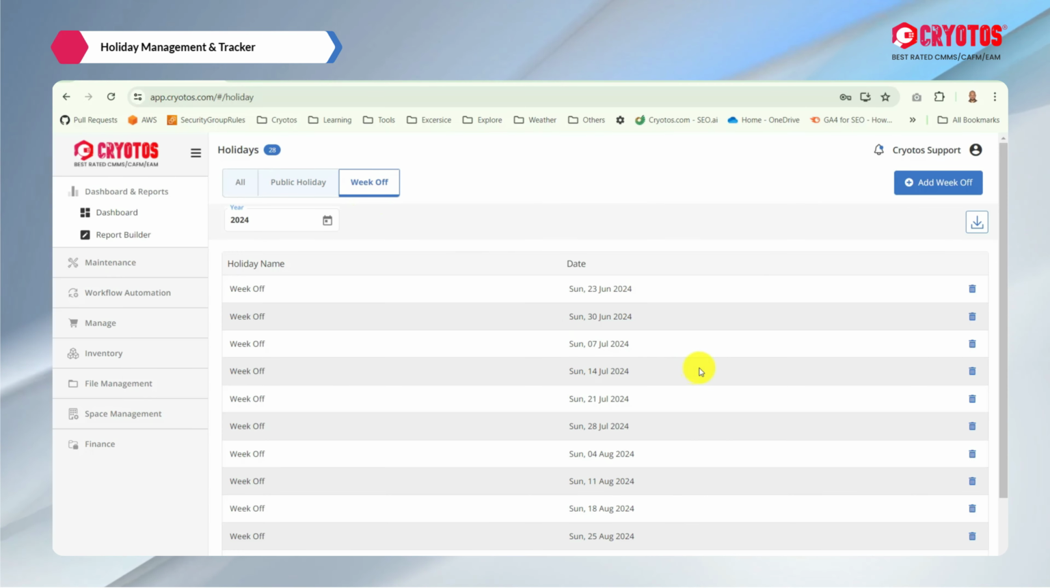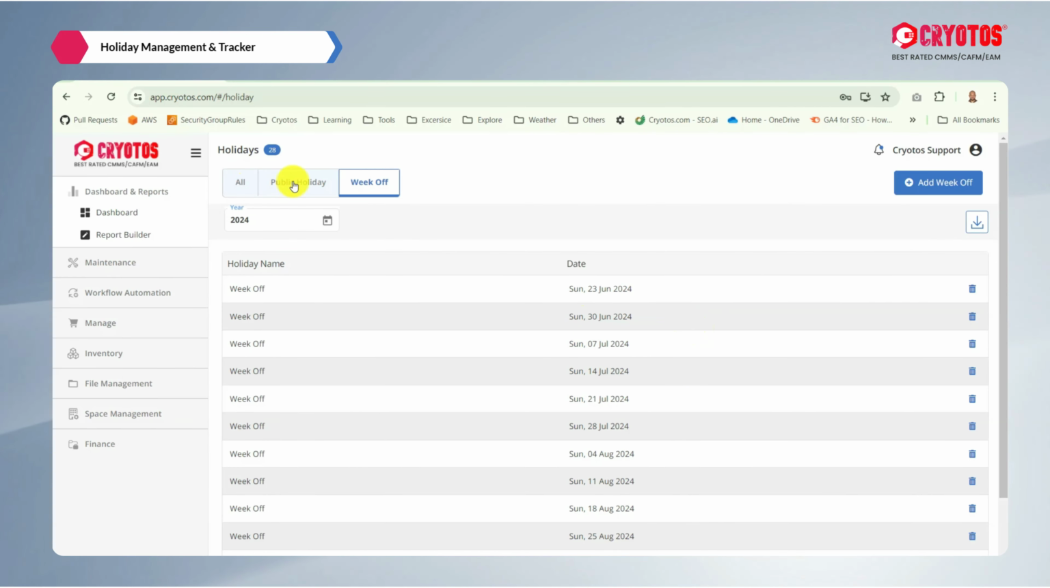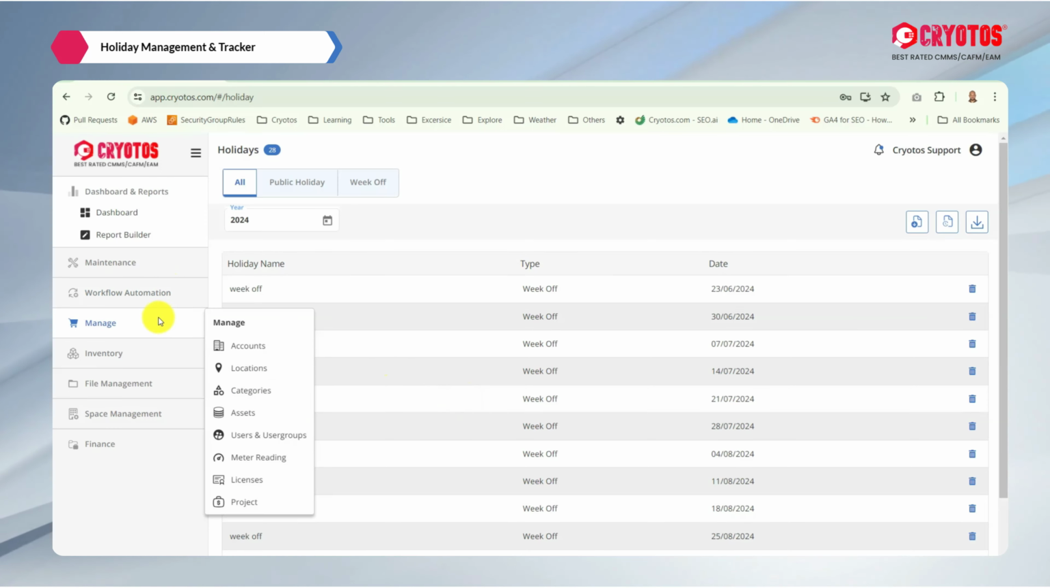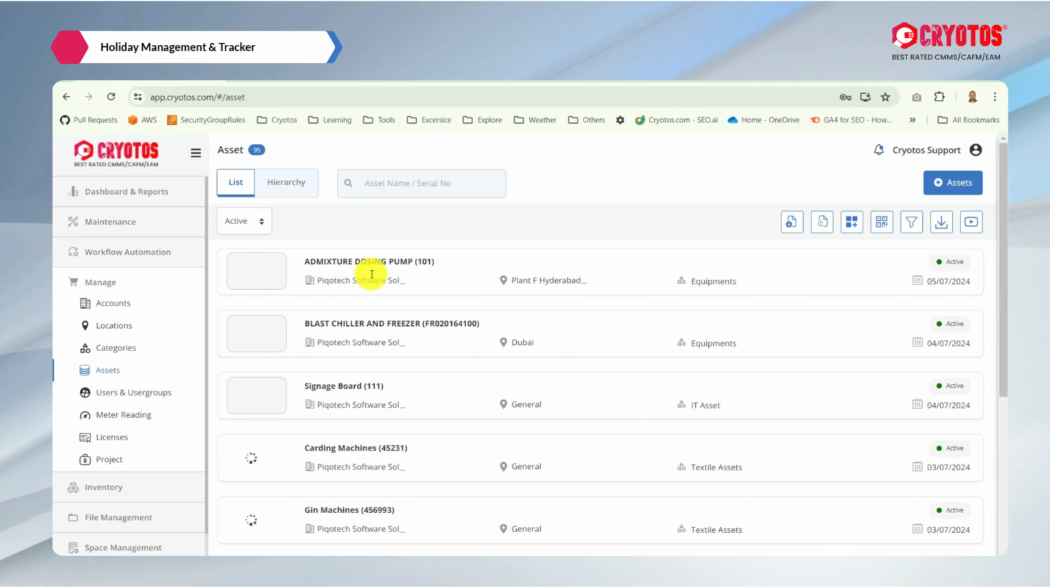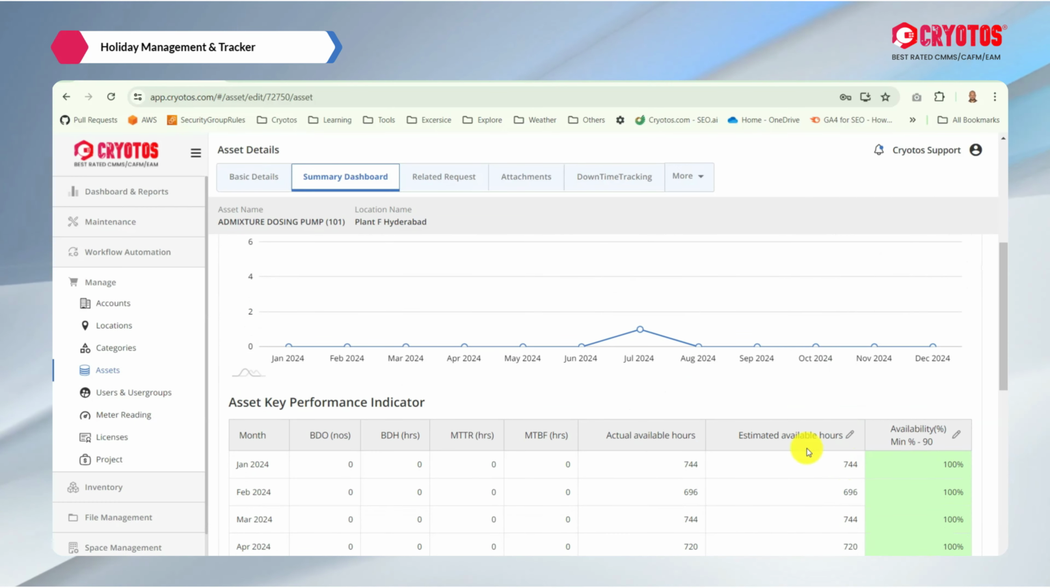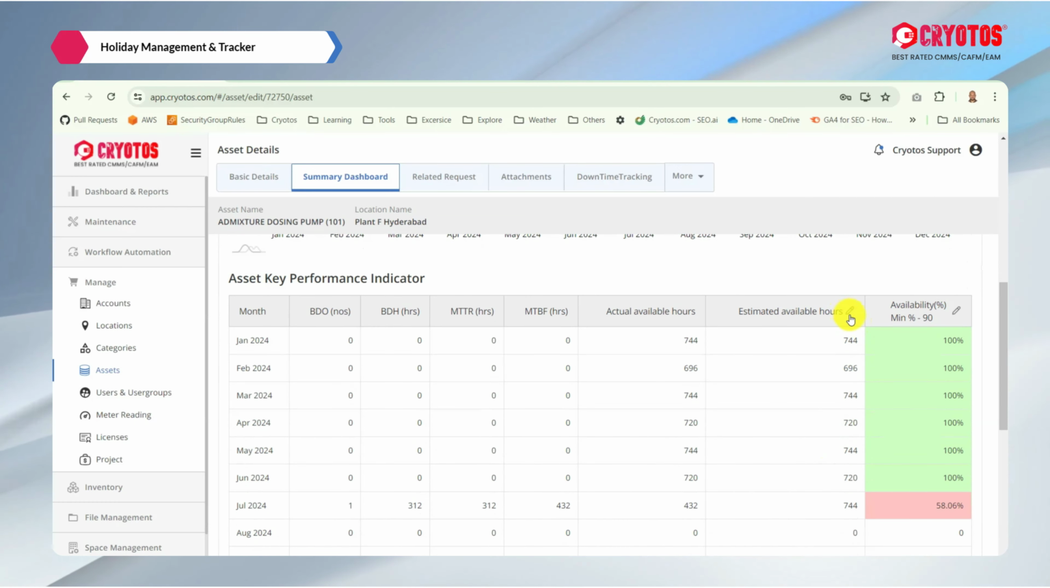Also we could mention Sunday is a week off in every month. So we could capture all the holidays, and this holiday is being particularly used while calculating the MTTR and MTBF of each breakdown for a particular asset. So in the assets, you could set up the estimated available hours by ignoring these holidays.